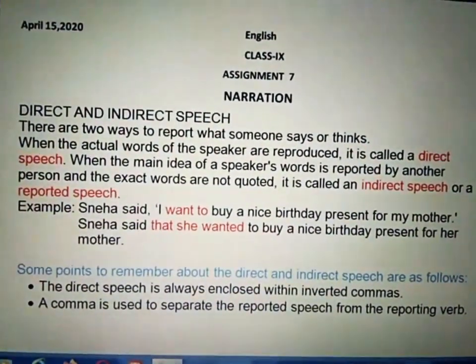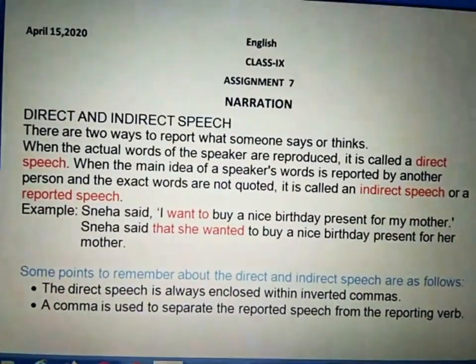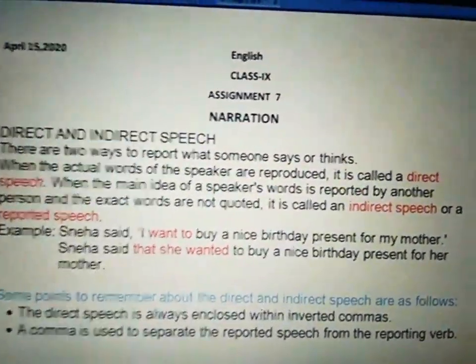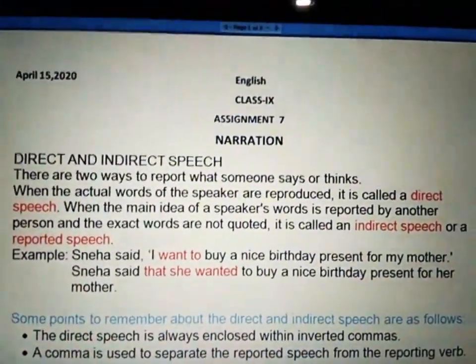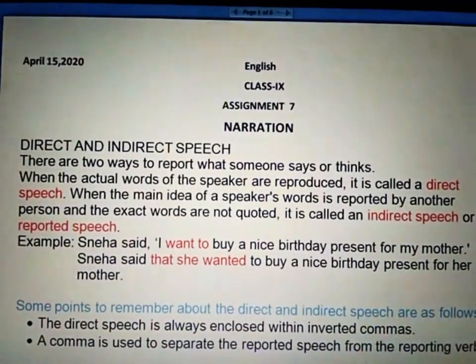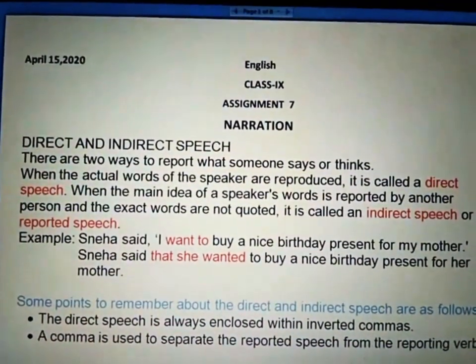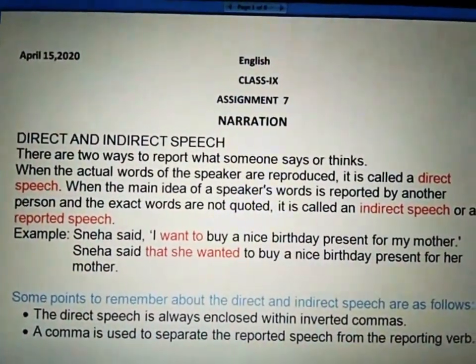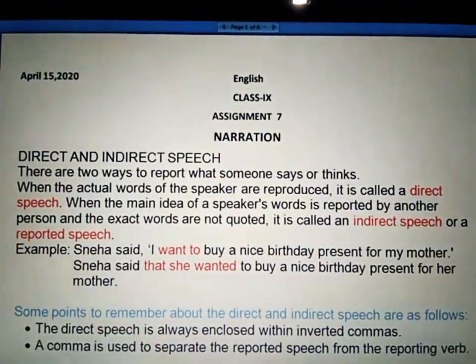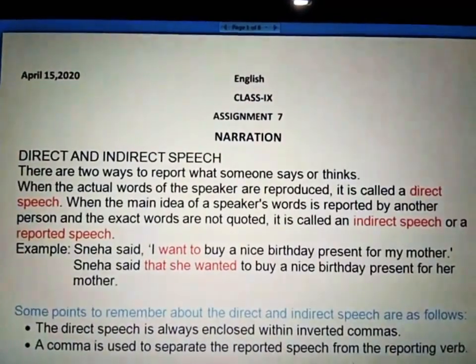There are two ways to report what someone says or thinks. When the actual words of the speaker are reproduced, it is called direct speech. When the main idea of the speaker's words is reported by another person and the exact words are not quoted, it is called indirect speech or reported speech.